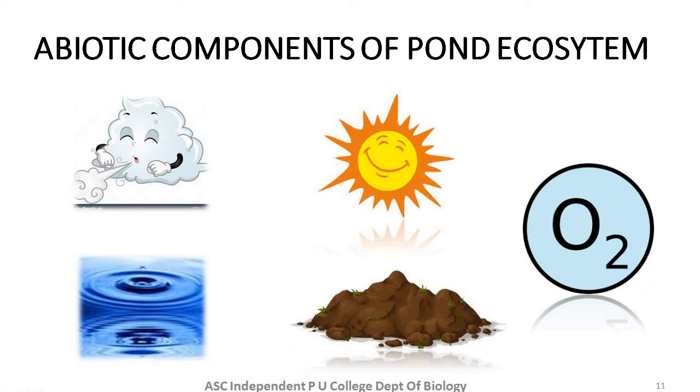So students, with this we understand pond performs all the function of an ecosystem. The functions include conversion of inorganic material to organic material using light energy by autotrophs, that is producers. Then consumption of autotrophs by heterotrophs, that is consumers. And finally, decomposition and mineralization of the dead matter to release them back for reuse by autotrophs.